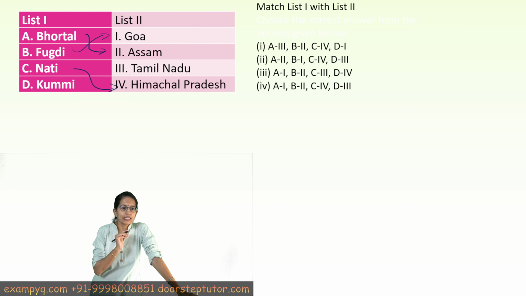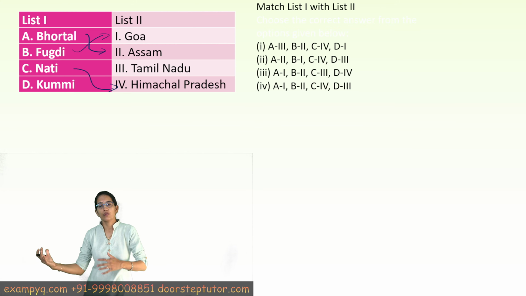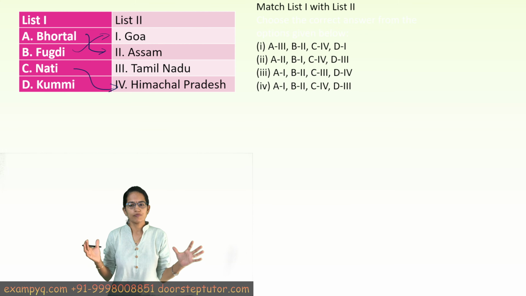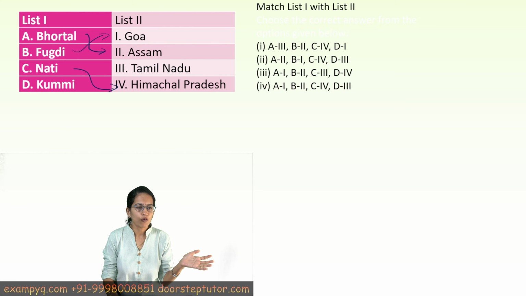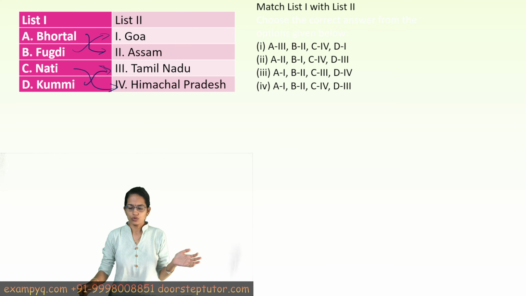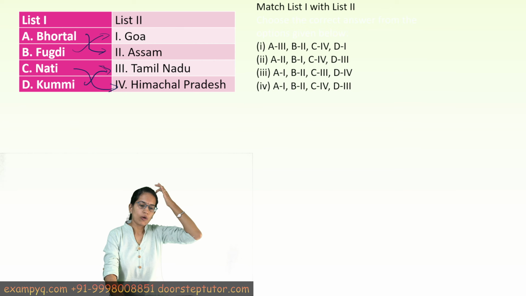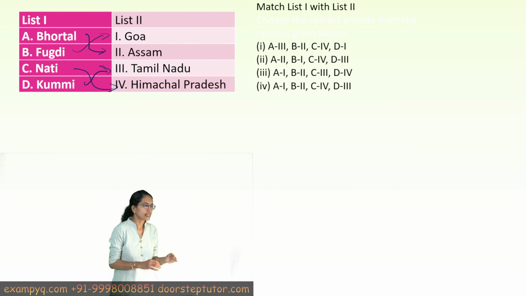The next is Kummi. Kummi is a traditional dance form of Tamil Nadu, and here again a group of people gather in an energetic dance position with clapping movements and standing and squatting again and again, and this dance form is related to Tamil Nadu. So that was one of the questions discussed here. These were some of the questions that have been asked under the Indian knowledge system.